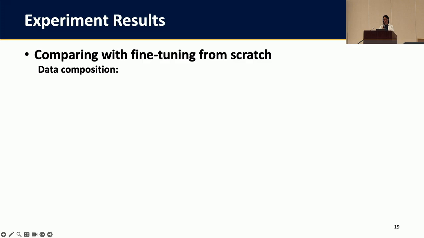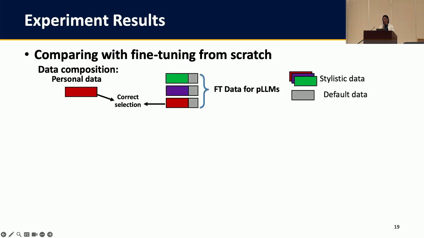We first compare Expert with fine-tuning from scratch. To simulate different levels of similarity between the PLM and the personal data, we add some default samples, which means samples without any language style, into the fine-tuning data of the PLM.